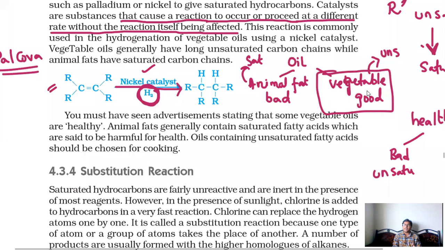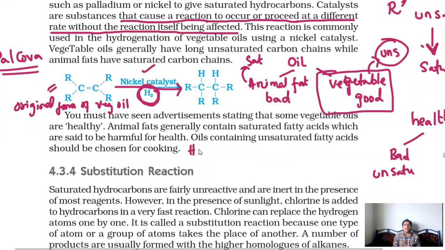And vegetable oil, basically it is good for our health, but it has unsaturated. You can consider this is the original form of vegetable oil. Vegetable oil is unsaturated. We cannot take that unsaturated directly. It is not good for our health. So we are converting the unsaturated to saturated by addition of hydrogen.